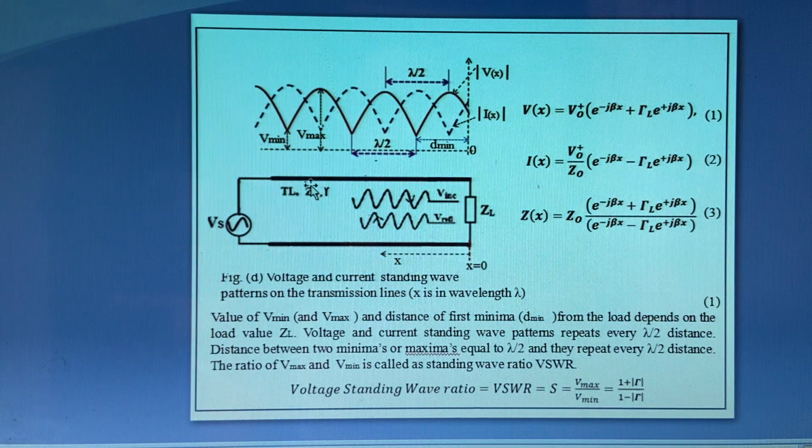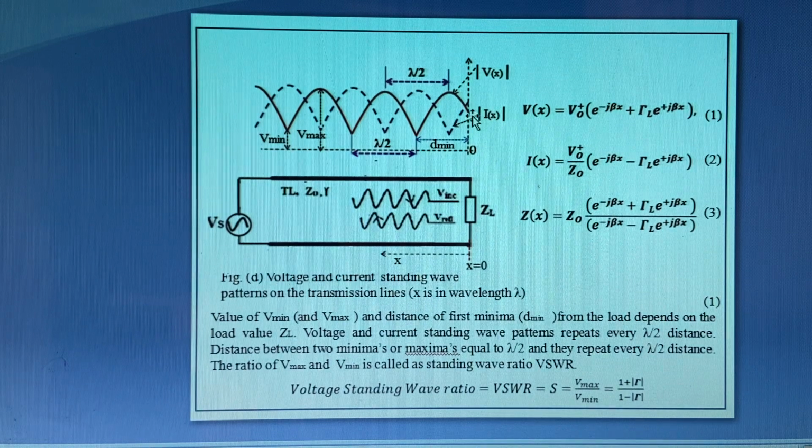So this is a transmission line. As you move from the load ZL, that is x equal to 0, towards the generator like this, if you take the magnitude of V(x) and plot it, it looks like this. This variation exhibits maxima at some positions and minima at some positions. So this is x equal to 0 and we move towards the source over the transmission line. The variation of voltage is like this.